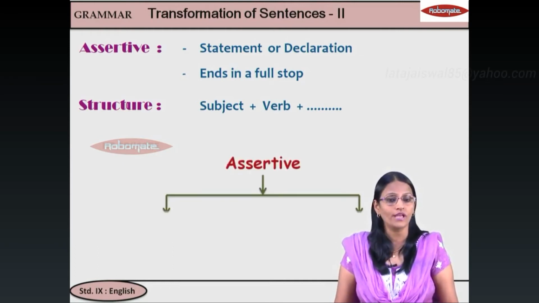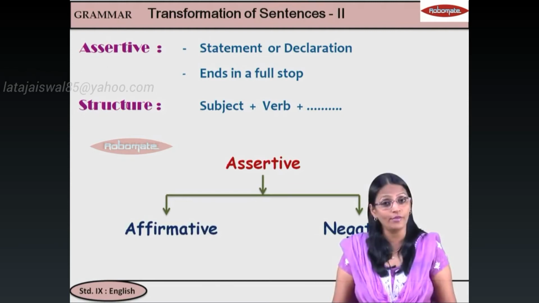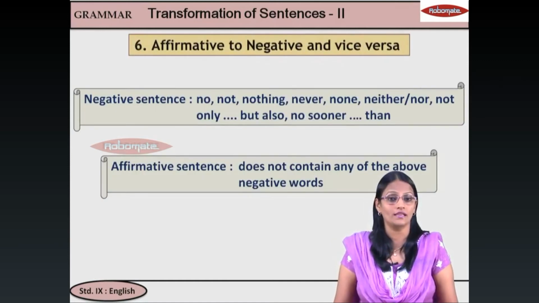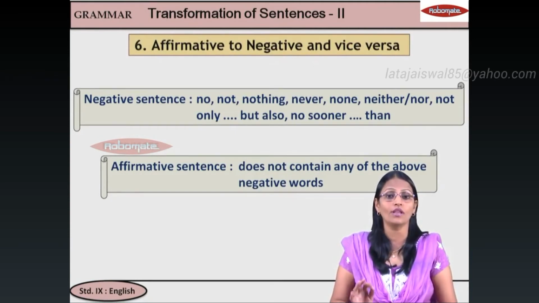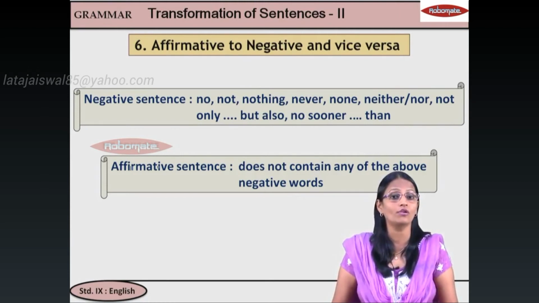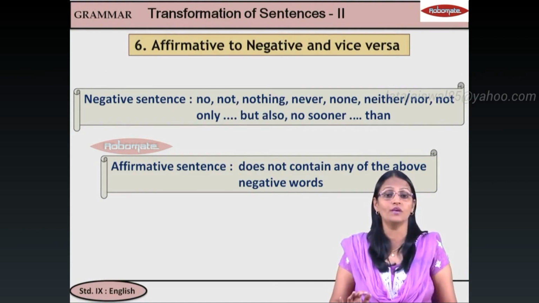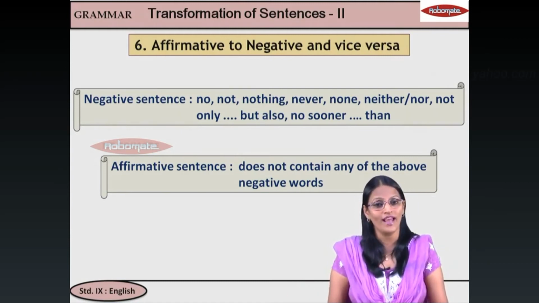Now, assertive के दो type होते हैं. Affirmative and negative. तो अब हम कौन सा ट्रांसफॉर्मेशन देखेंगे? Affirmative to negative or negative to affirmative. Now, let us take this. Negative to affirmative and vice versa में सबसे पहले देखो negative sentence क्या होता है? उसमें negative words होते हैं. What are the negative words? See there on your screen. No, not, nothing, never, none, neither, nor, not only but also, no sooner, dot dot than. ये सब negative sentences होंगे जिसमें ये words होंगे. And what is affirmative? जिसमें ये words नहीं होंगे will be affirmative.